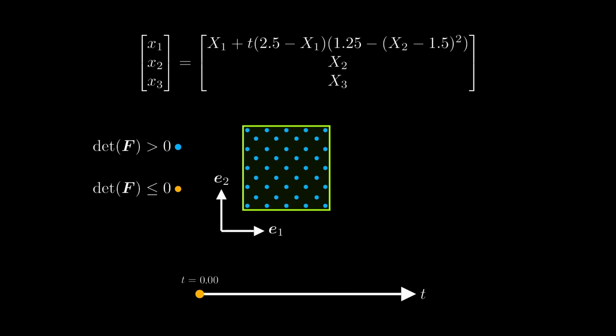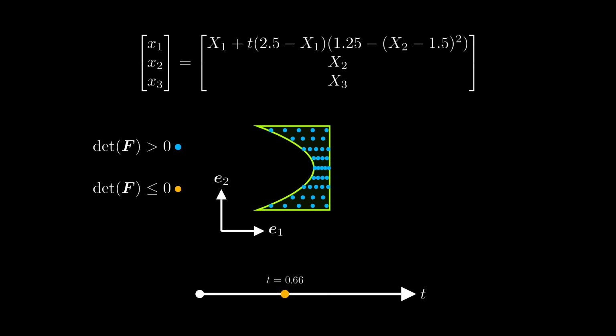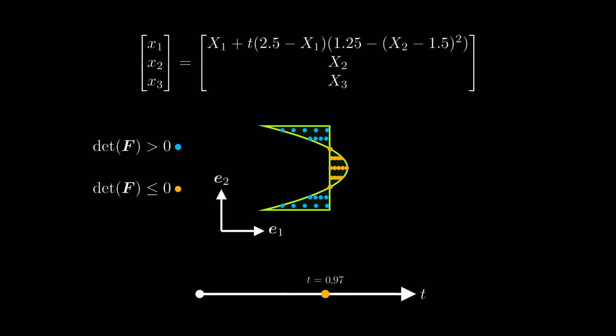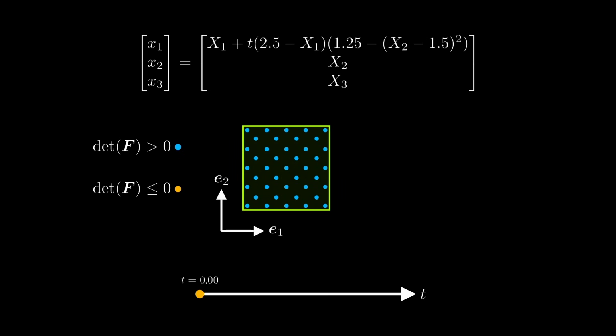Until now we have only considered the determinant at a single point x, but the deformation gradient actually varies across space, and so does the determinant. The determinant tells us how the volume is increasing or decreasing at each point and every moment in time. Take a look at this example where I illustrate several points during the deformation. I mark the points in blue if the determinant is positive and in orange if it is negative. We can observe that the determinant is negative at the points where the matter penetrates itself.